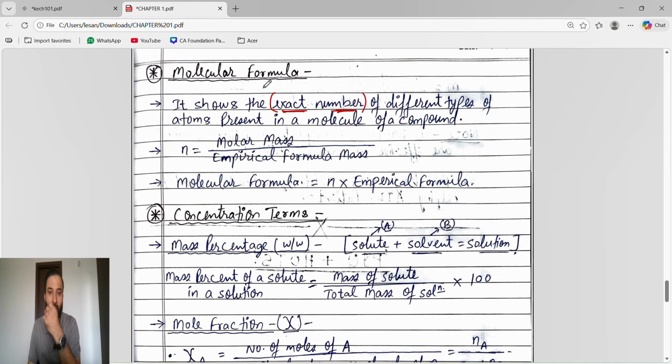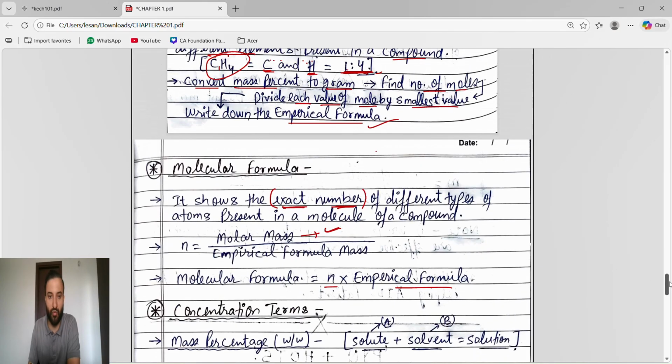For finding the molecular formula, what is the formula? N into empirical formula. How will we find N? Molar mass, which is given in the question, divided by empirical formula mass. So first we have to find the empirical formula. After finding it, we have to find N. For N, molar mass by empirical formula mass. The molar mass which they will give in the question is divided by the empirical formula mass, and we know how to find the empirical formula mass, right?